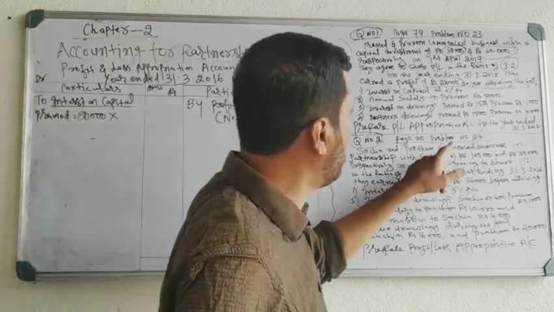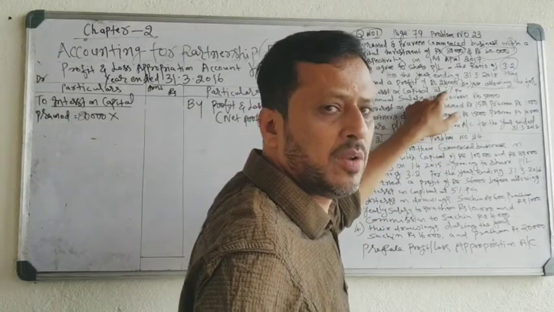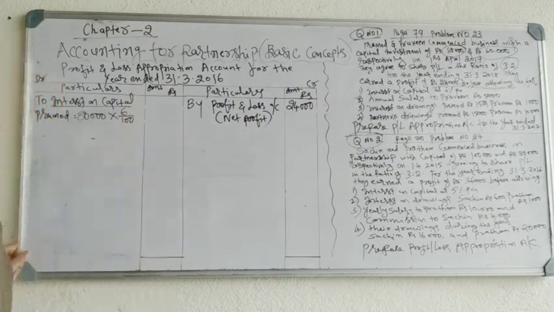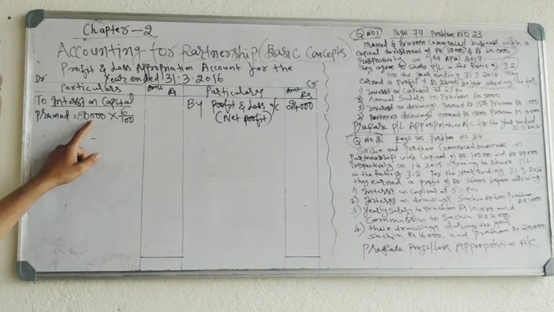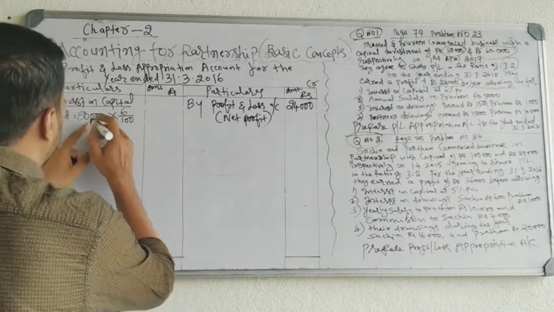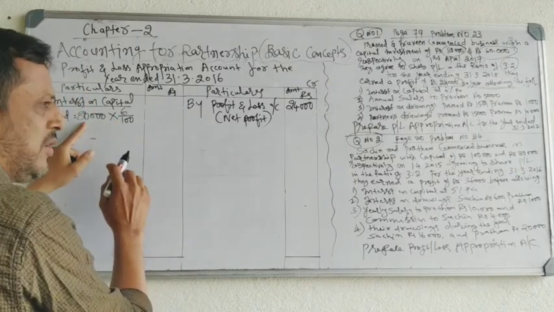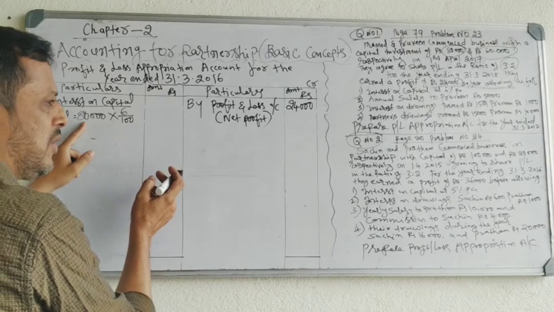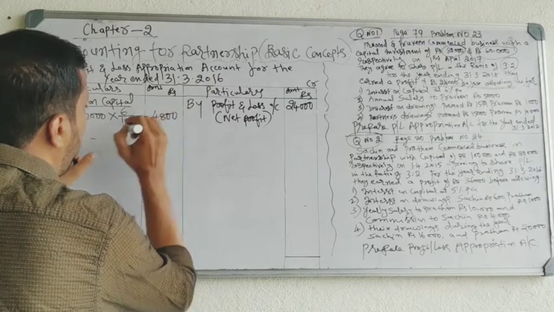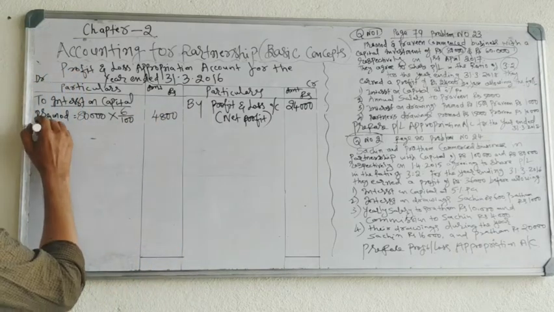Into how much percent interest will he get from the firm? 6%, 6 by 100. 80,000 into 6%. 10% means 8,000. 80,000 into 10%, 8,000. Half of that, 4,000. 1 more percent, 800. So 4,800. Praveen.